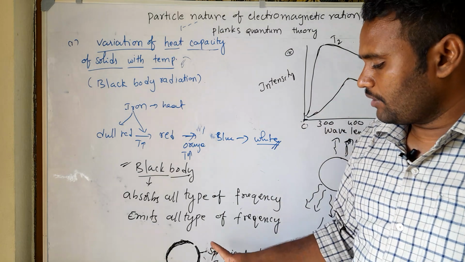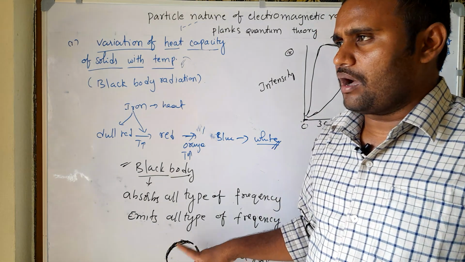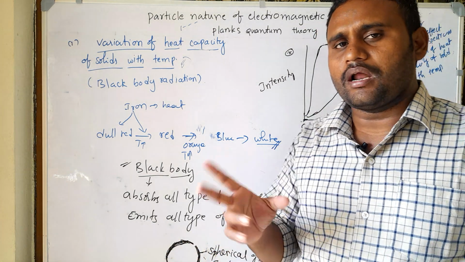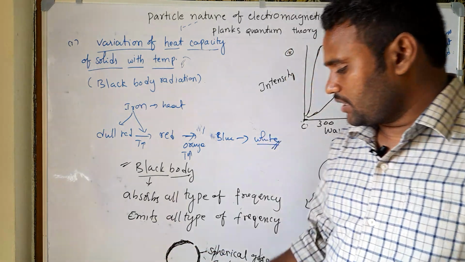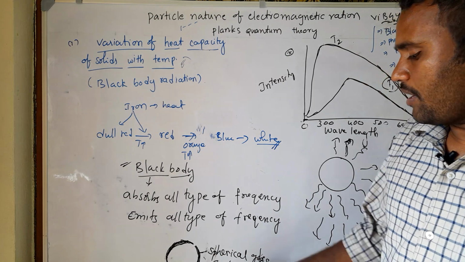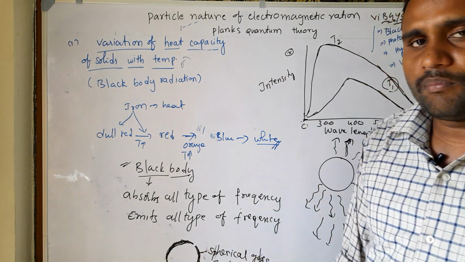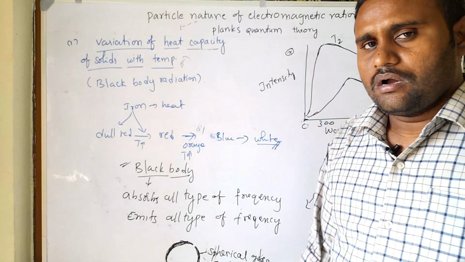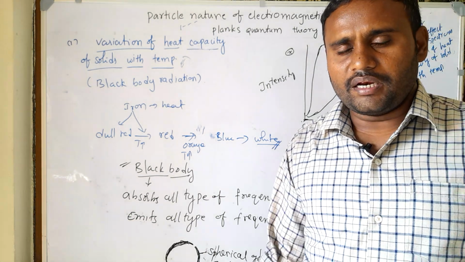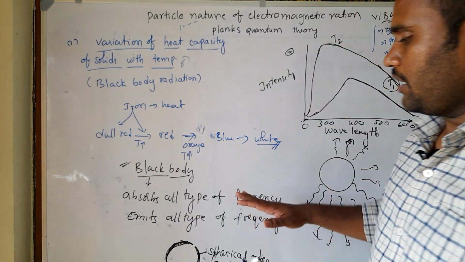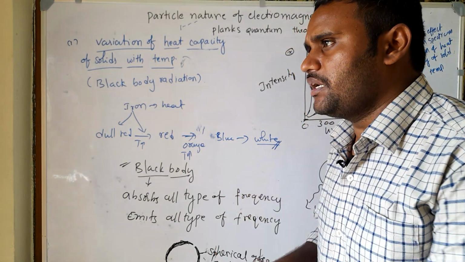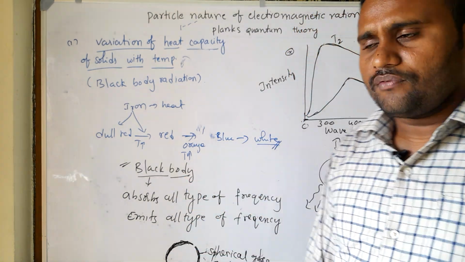We can prepare an almost black body by using a glass coated inside with platinum black. That acts almost as a black body, which can absorb all frequencies and emit all frequencies.